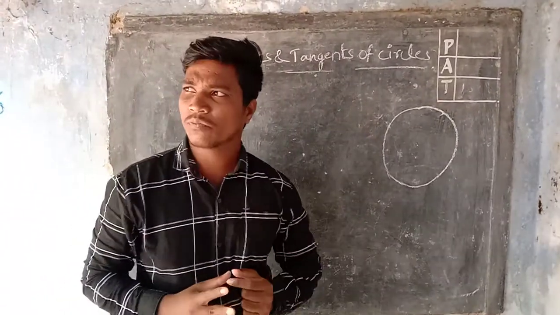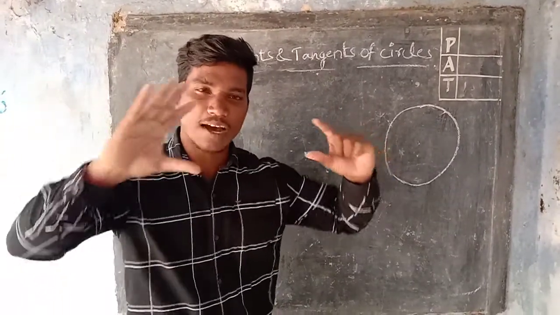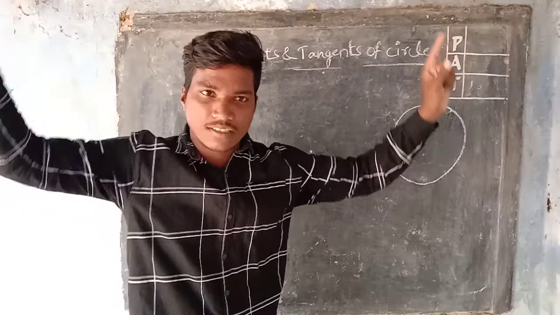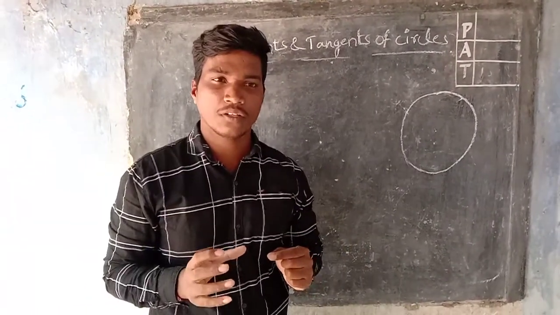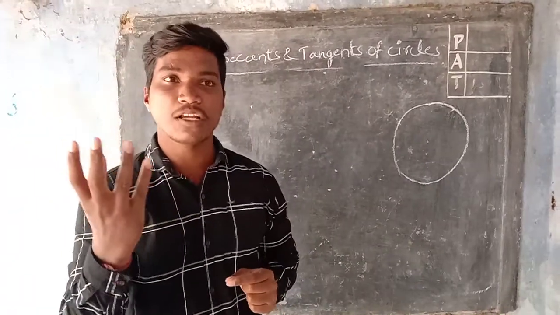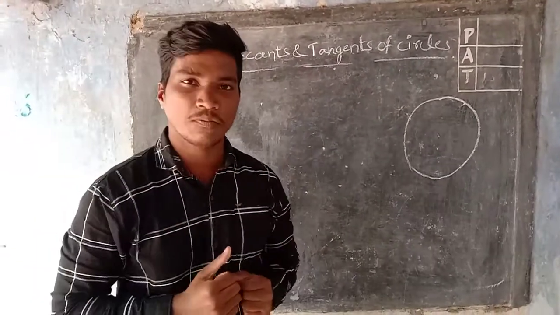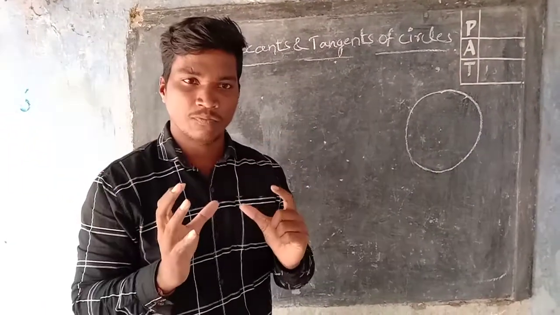For example, humans are living on the earth. The earth is round, like a circle. On this earth, many people, billions and millions of people, are living. The earth is like a globe, like a circle.